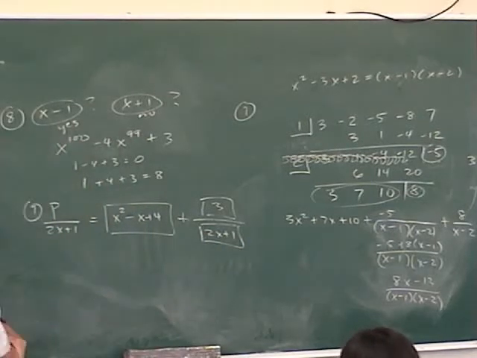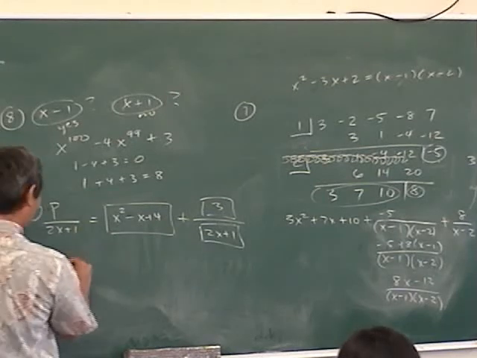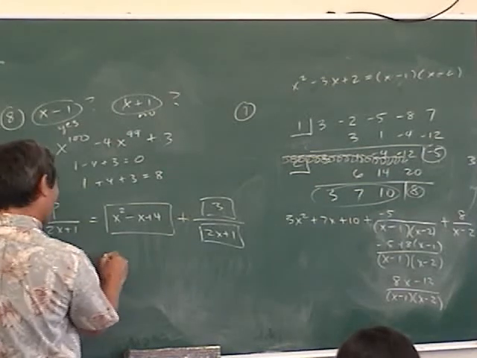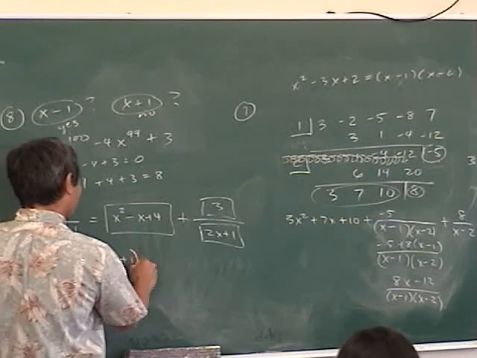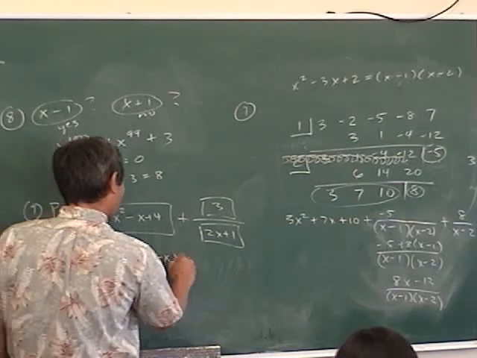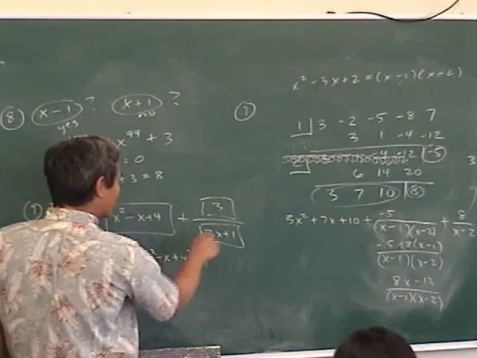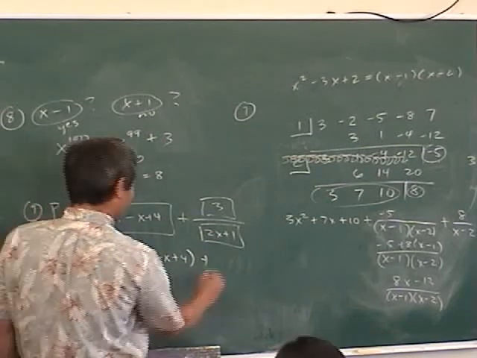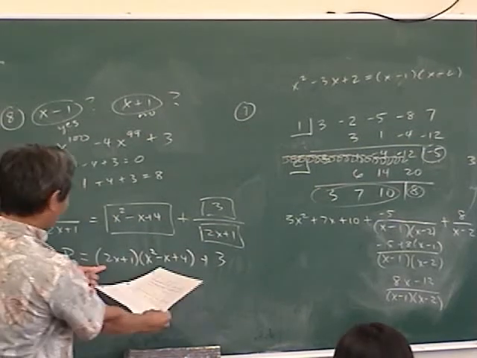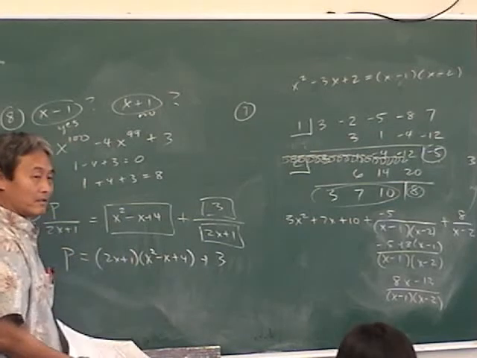What can I do to find p? Just multiply both sides by 2x plus 1. So the answer is going to be p equals 2x plus 1 times x squared minus x plus 4. And what happens when you multiply this by 2x plus 1? You just get 3. So all you have to do is multiply these two things and add 3. Can you guys take it from there?